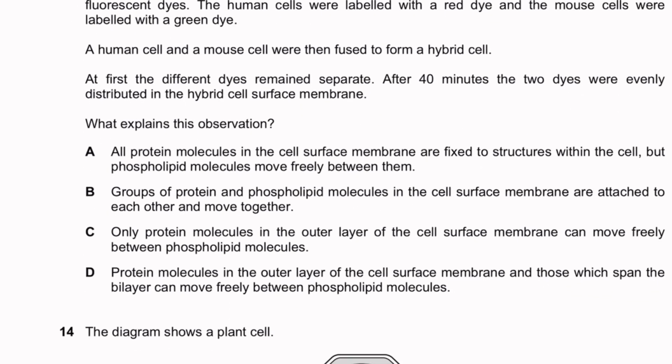Proteins in the cell surface membranes of human cells and mouse cells were labeled with fluorescent dyes. The human cells were labeled with a red dye, and the mouse cells were labeled with a green dye, and a human cell and a mouse cell were then fused to form a hybrid cell.